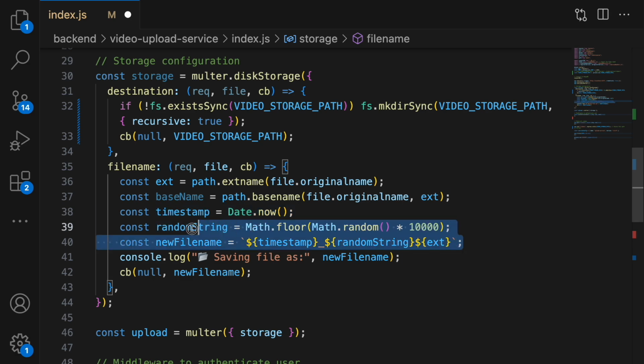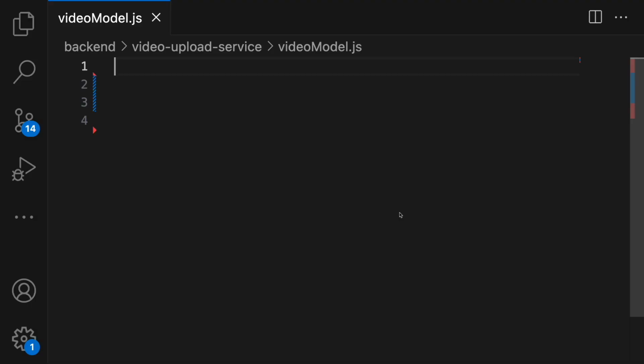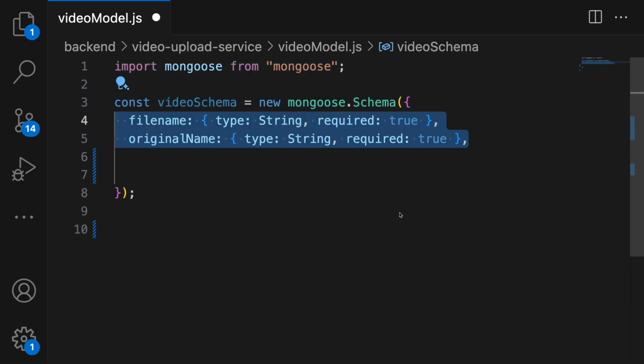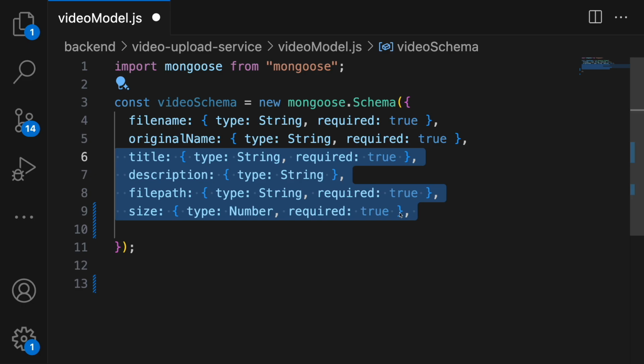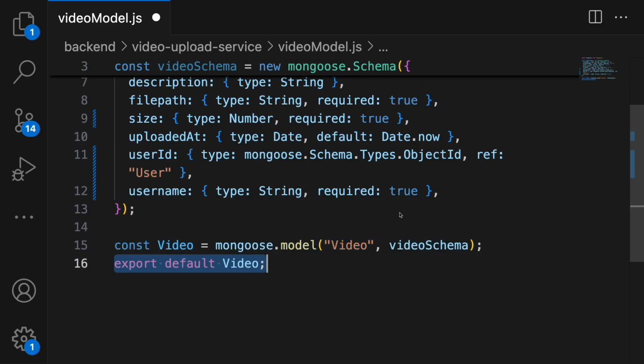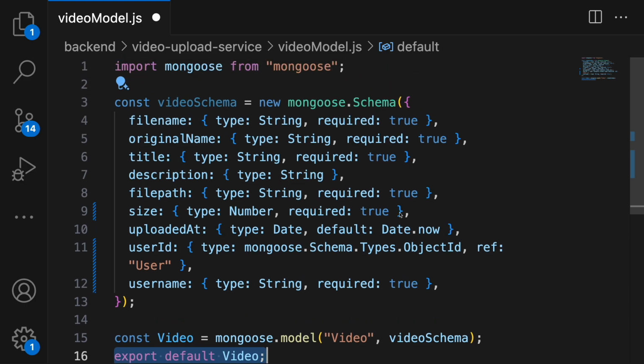And now every video upload will get a unique file name and no more overrides will be there in our application. And now the file names that are unique, I needed a way for them to link to the users, right? That is where we use MongoDB to store video details along with the user ID and username. And now after all these changes, how did the upload API work?